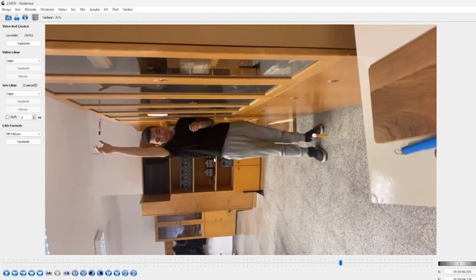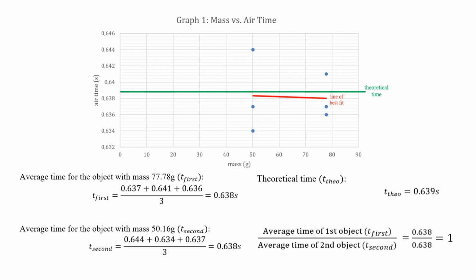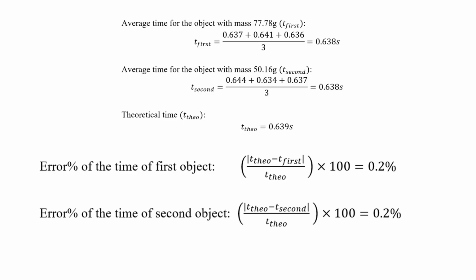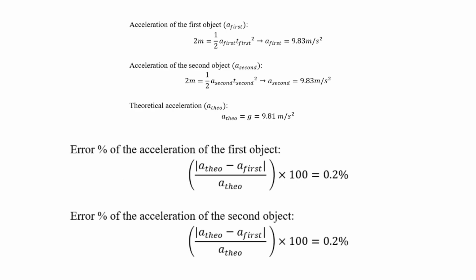0.639 seconds. By inspecting the high-speed footage for all 6 releases, we get these results. The average time for both objects was the same, with 0.638 seconds, and because of that, both objects shared an error percentage of 0.2%. Again, using this formula, accelerations of the first and second objects are found to be the same, with both of them sharing an acceleration with a magnitude of 9.83 meters per second square. The error percentages for the accelerations of both objects are again found to be 0.2%.